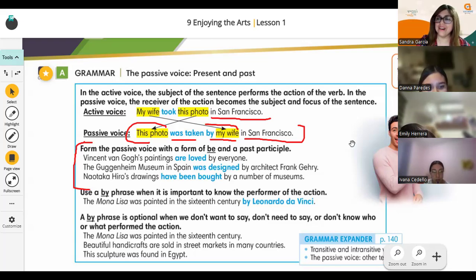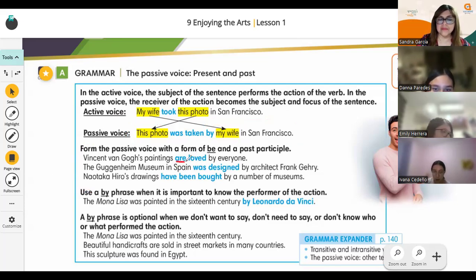Very good. Here it's very important that you see how the passive voice can be formed. You can use the present of the verb be plus the past participle of the verb. Vincent van Gogh's paintings are loved by everyone. Son amadas por todos.